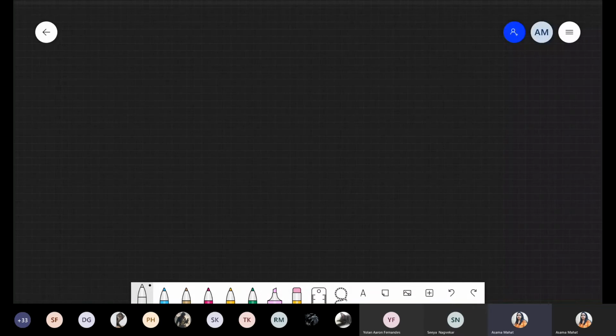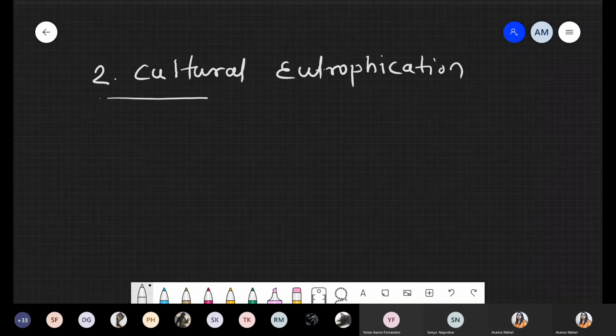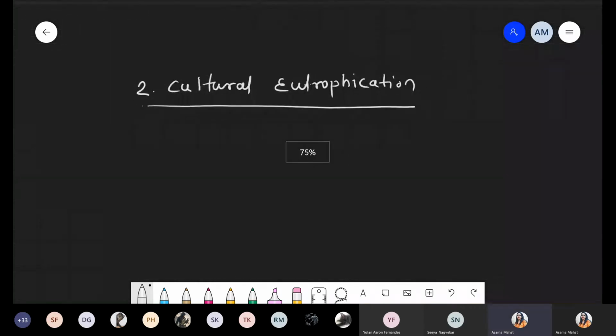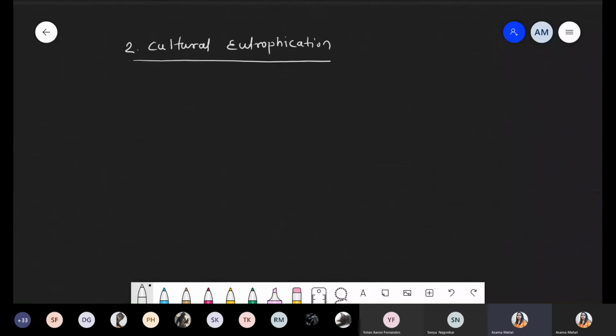Chalo. So write down number second, that is cultural eutrophication. Cultural eutrophication. Right now, when we are talking about this point, that is cultural eutrophication, we already discussed about eutrophication,